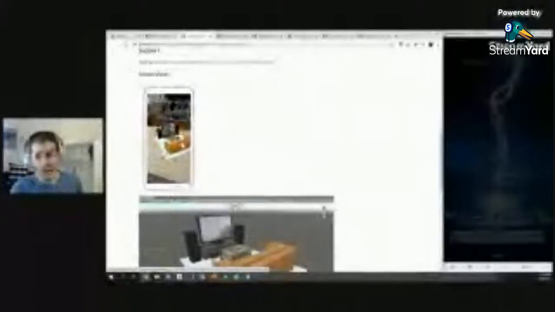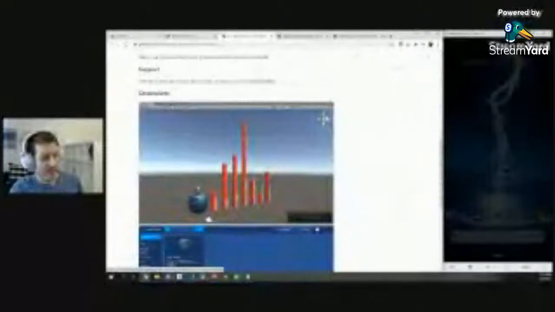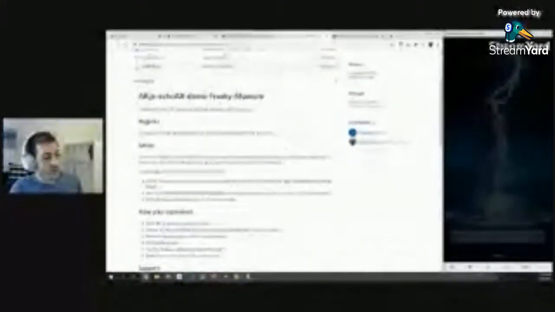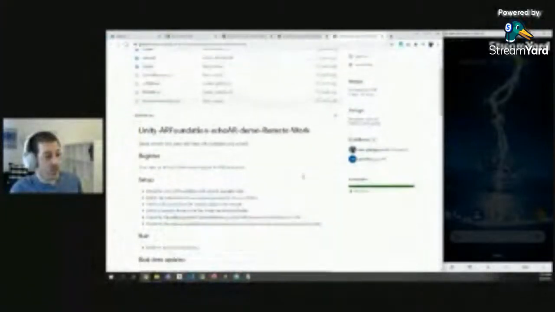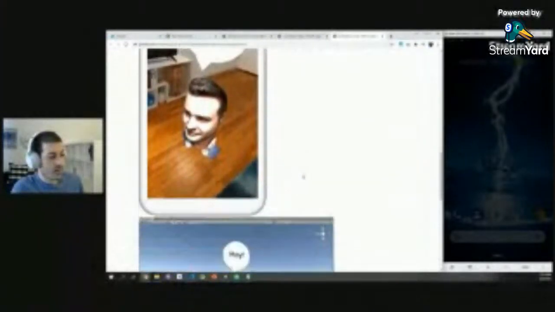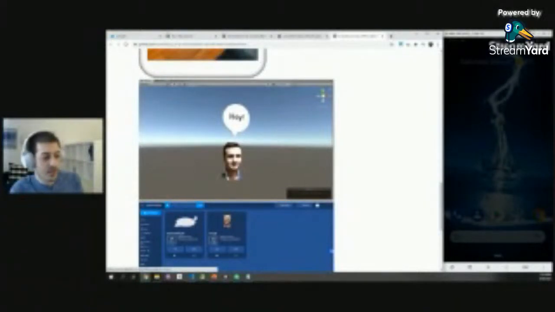Here's an example of a living room, where you can use 3D models and videos together. Here's an example for an election demo that you can build in AR or VR, throw in images and 3D models, and visualize the results in real time. Here's an example of a solar system if you want to build an educational app. Here's an example for a COVID-19 tracker. Later, we're going to build that together. Here's an example for image recognition, so you can bring images to life. Super, super cool. And maybe another example of a remote work application that allows you to put a person's face in some kind of bubble to send specific data that you want them to see.